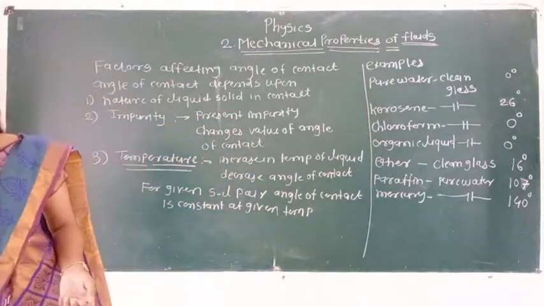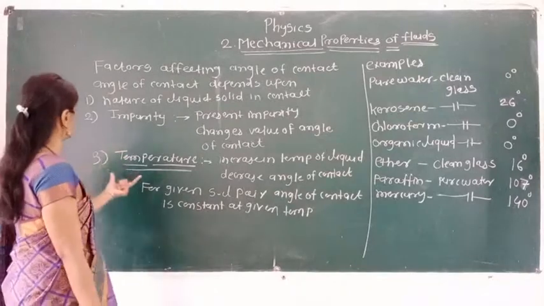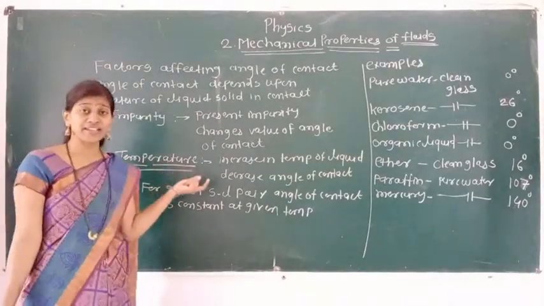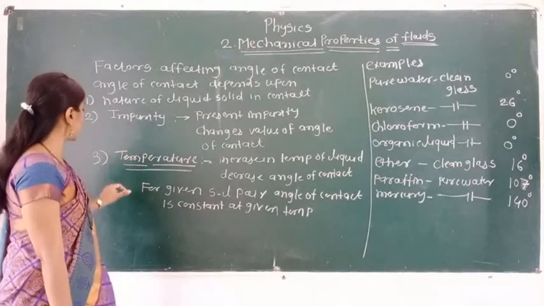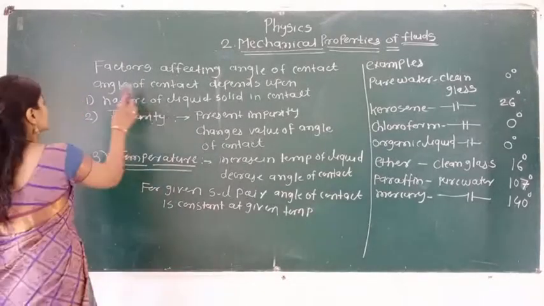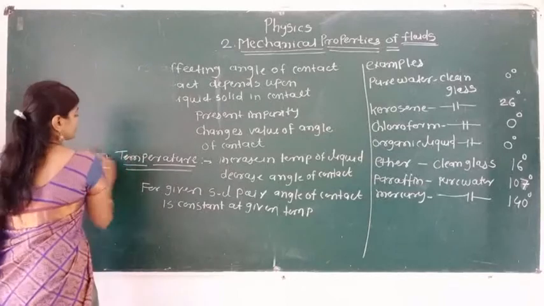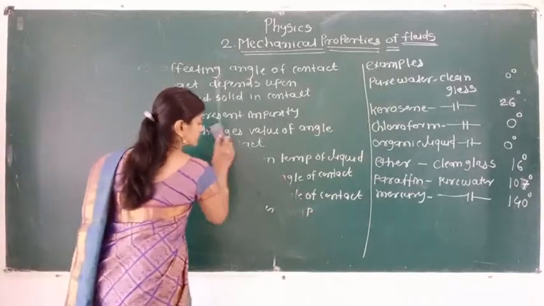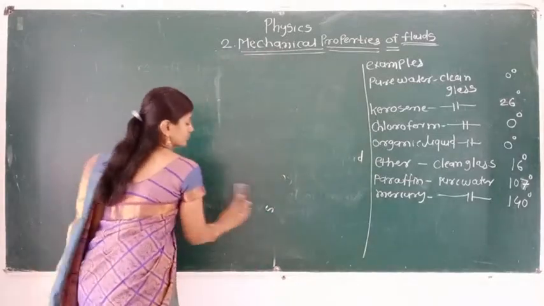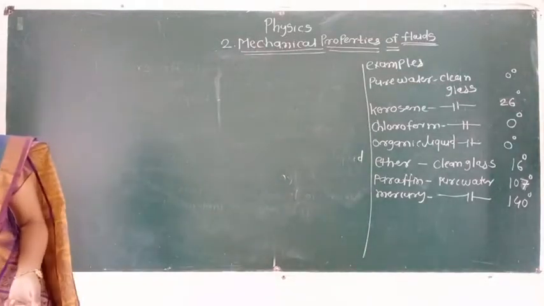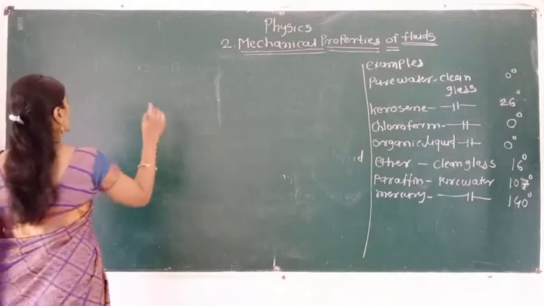Next are their effects. We just saw the factors which affect the angle of contact. Let me see in detail impurity and the temperature. Next one is the effects of impurities.